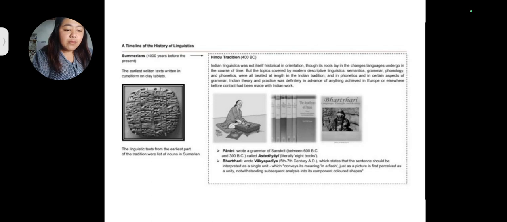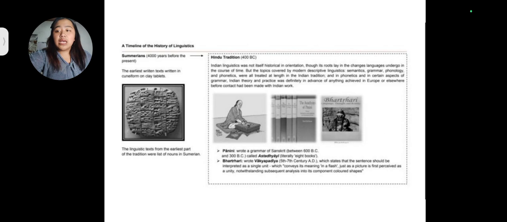So in Hindu traditions, the topics that were covered by modern linguistics, semantics, grammar, phonology, and phonetics were all treated at length in Indian traditions as well. So we have here Panini, wherein Panini was the one who wrote the grammar of Sanskrit between 600 BC and 300 BC.